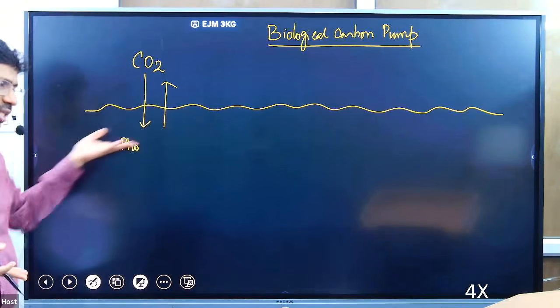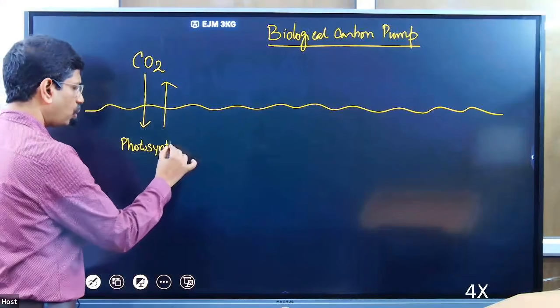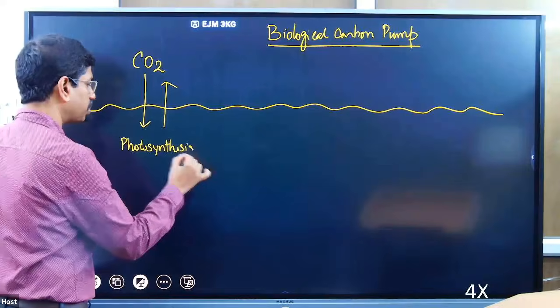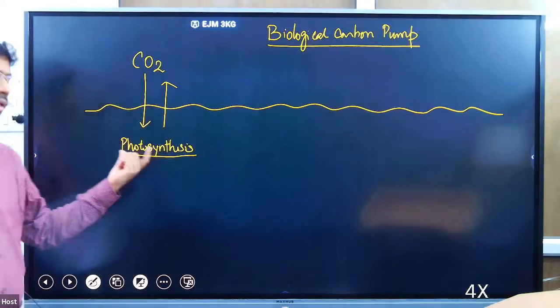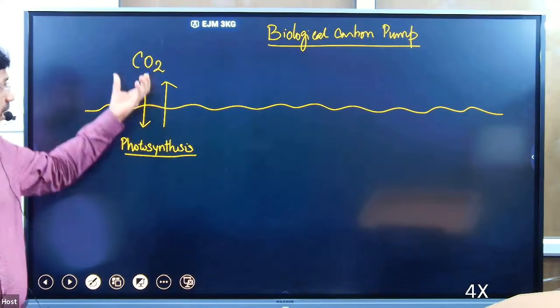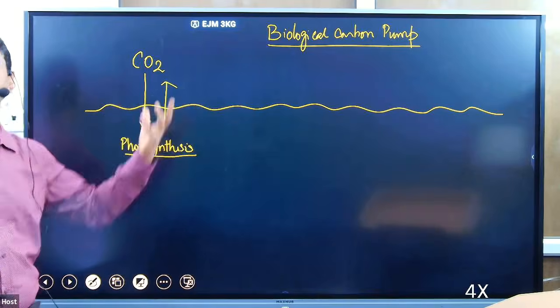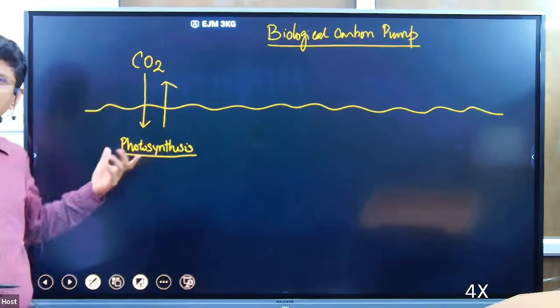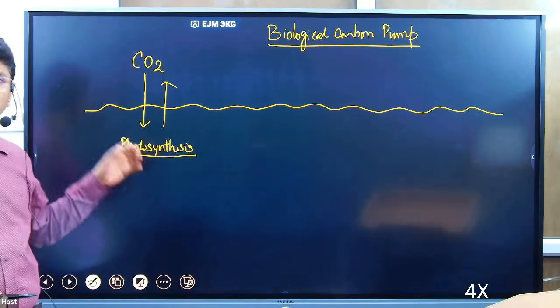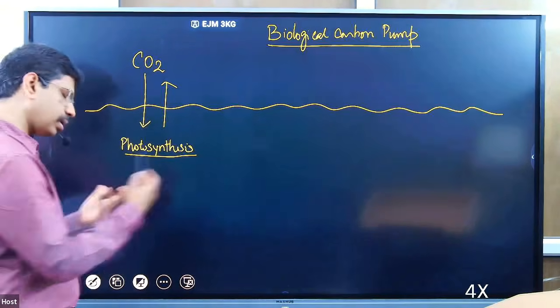In the photic zone in the surface region, photosynthetic organisms are there. We know the phytoplanktons, by photosynthesis they take up carbon dioxide and convert it into organic compounds. Photosynthesis is the process by which carbon dioxide is absorbed and fixed as organic compounds, the carbon.